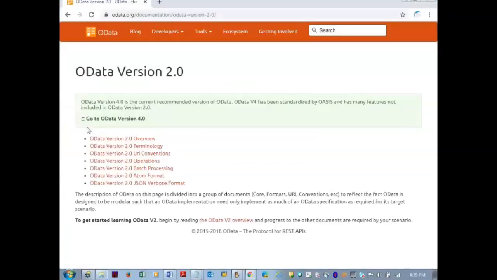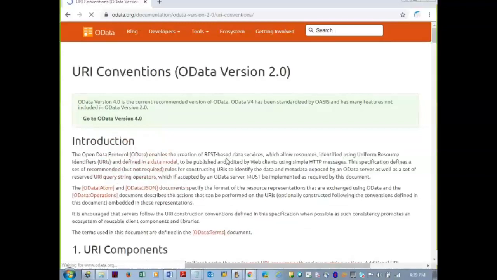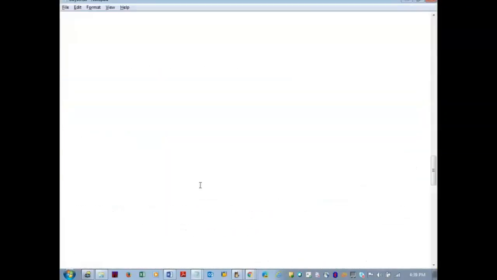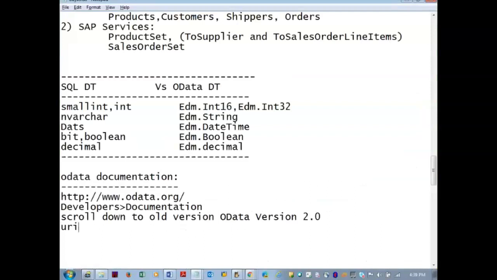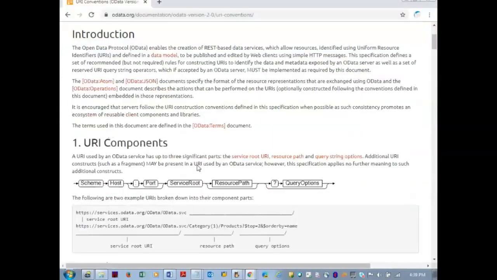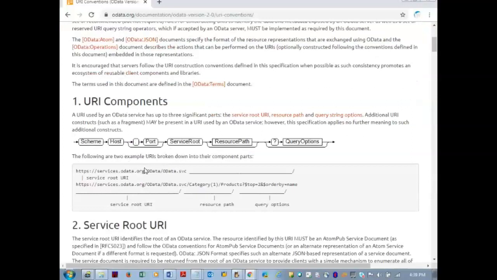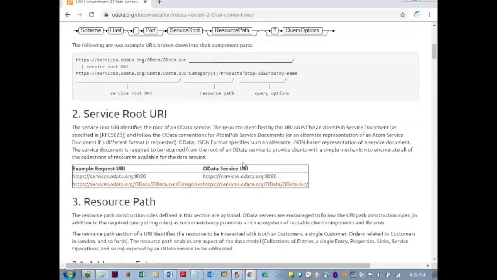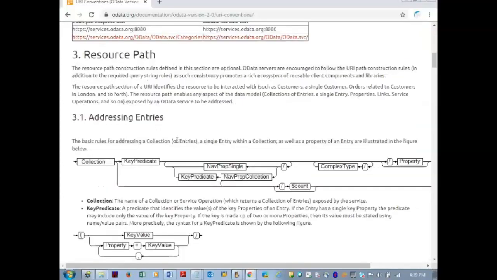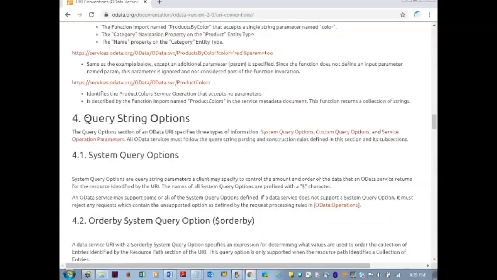In the next page you are going to see all these terminologies. In that you can go with the third one, URI conventions. In the next page you can go through the URI conventions. In that you can see the technical definitions of whatever I gave you, part 1, part 2, resource path, addressing entities, and the query string options.